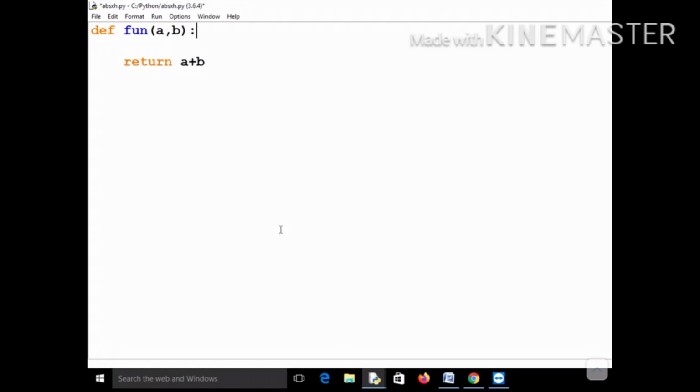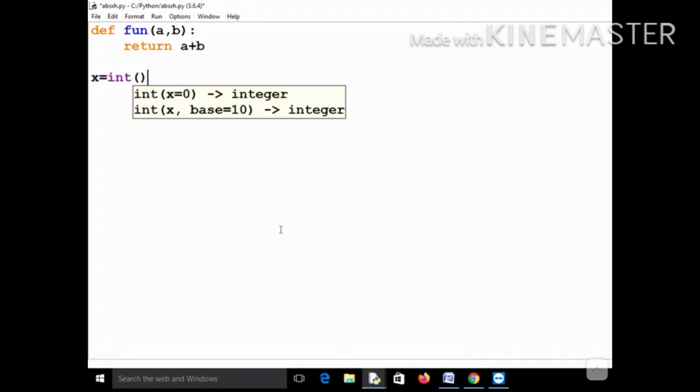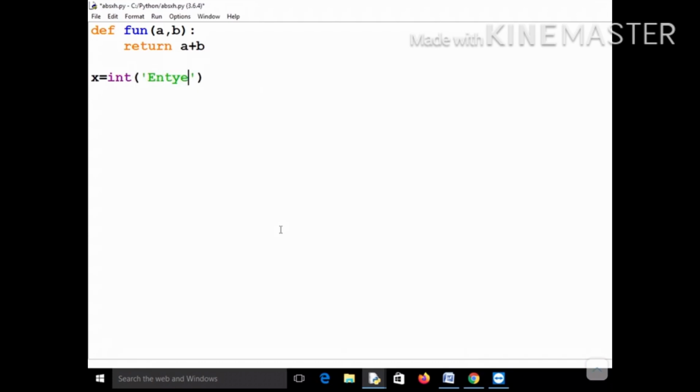Then I will call this function. I will accept some numbers from the user. So x equal to int of input x, and then y equal to int of input y, and then I will store it in some variable.